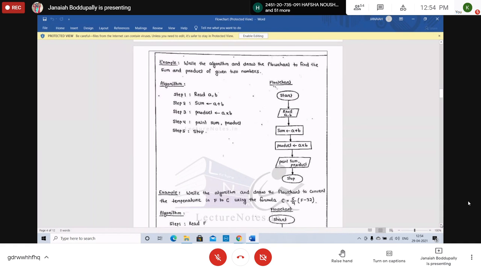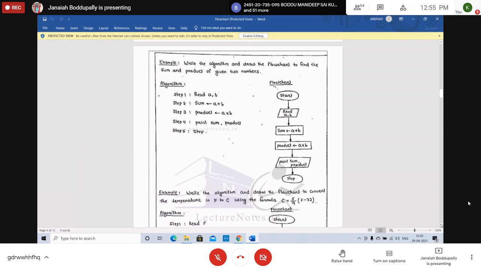Students, are you getting it? Copy this algorithm, then copy the corresponding flowchart also. Algorithm: start, read A comma B, sum equals A plus B, product equals A into B, print sum comma product. Instead of print, you can write display or output also.